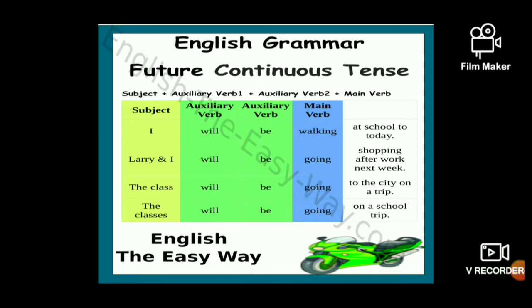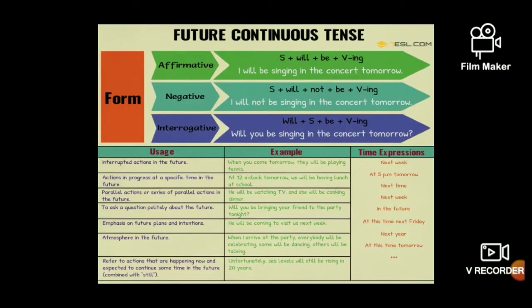So here, will plus be plus walk plus ing. Next sentence, will plus be plus go plus ing. And in the third sentence, will plus be plus go plus ing. Likewise, you have to write the format, that is subject, auxiliary verb 1, auxiliary verb 2 and the main verb.